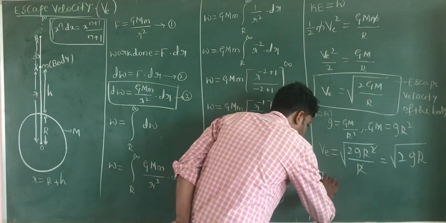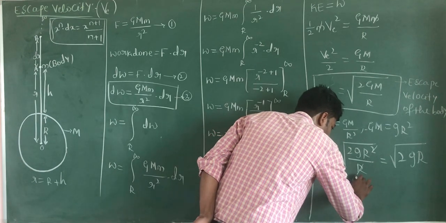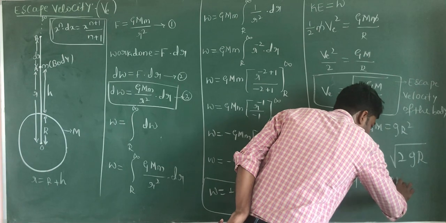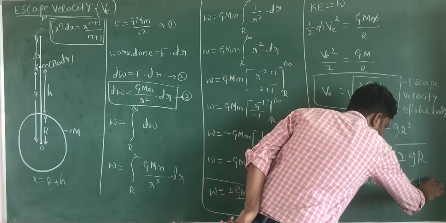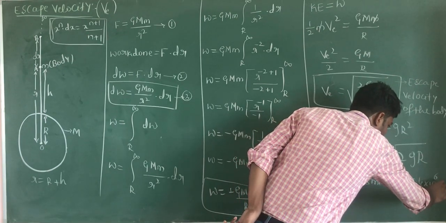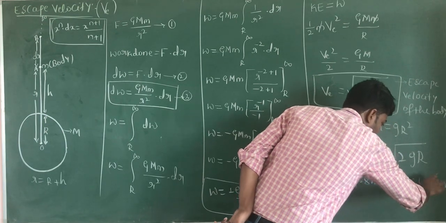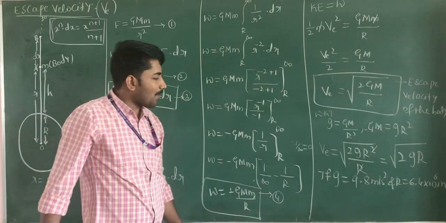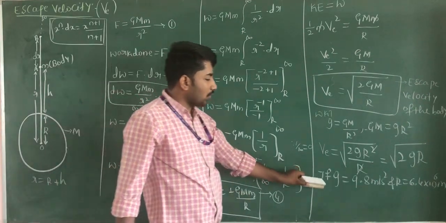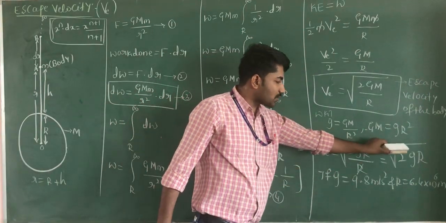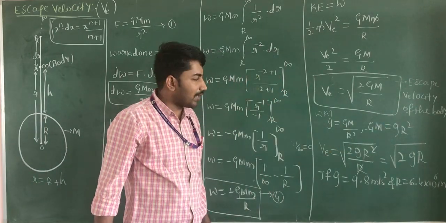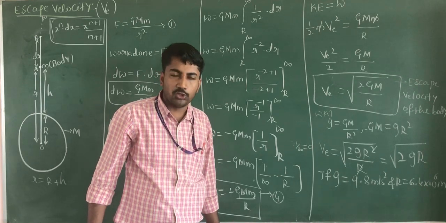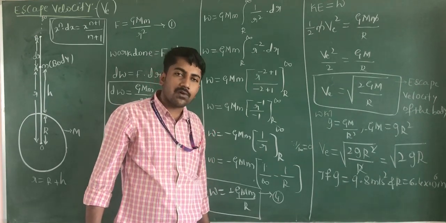If we put g equal to 9.8 meter per second square and r equal to 6.4 into 10 to the power of 6 meter in this equation, calculate the value yourself. You must substitute g equal to 9.8 meter per second square. When we do 9.8 into 2 into 6.4, the value we get is Ve is equal to root of 112 into 10 to the power of 6.